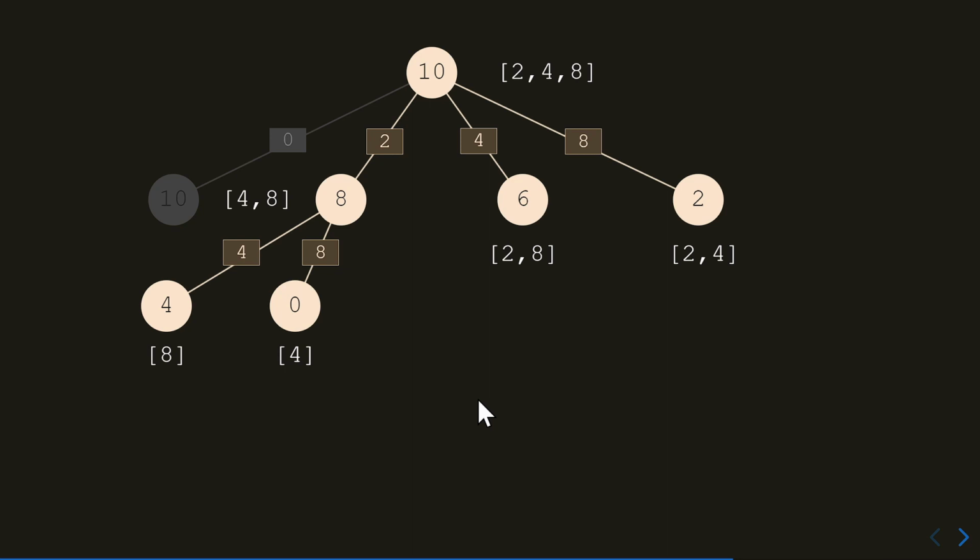0 means you don't have to pick any more numbers. So again, this branch is dead because there's no way you can make 4 out of the remaining elements in the array. And this branch will give you the answer.